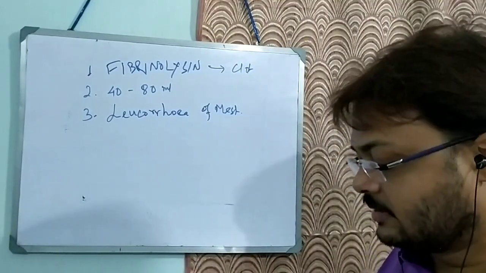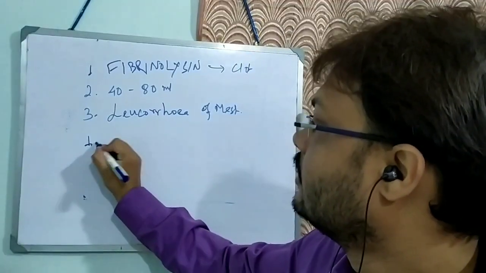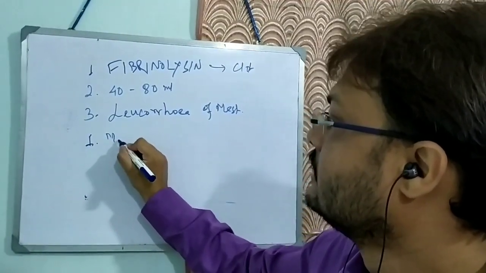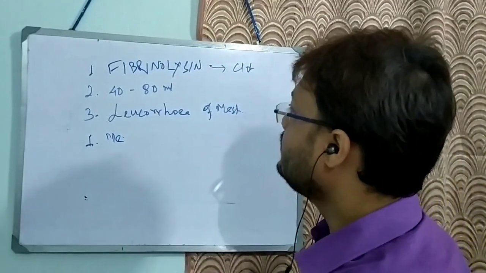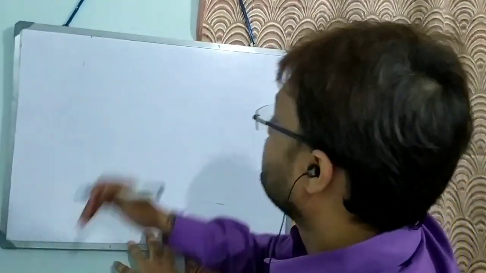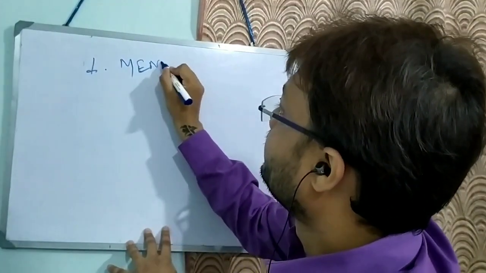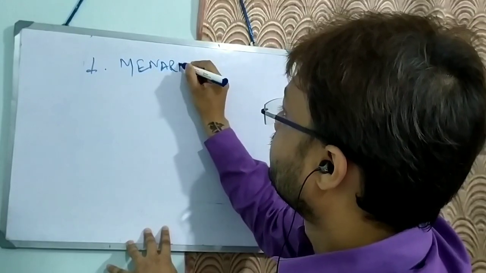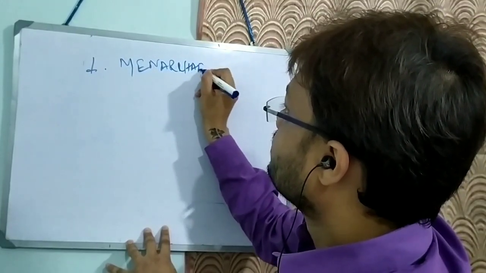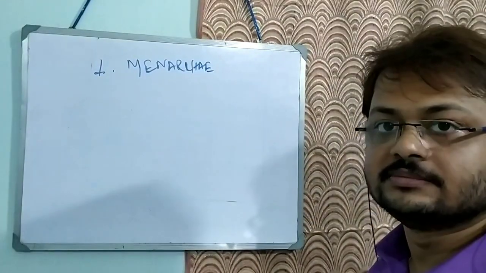Now, for our practical purposes, we should learn about a few terms. Number 1, menarche. Menarche means initiation of menstruation.